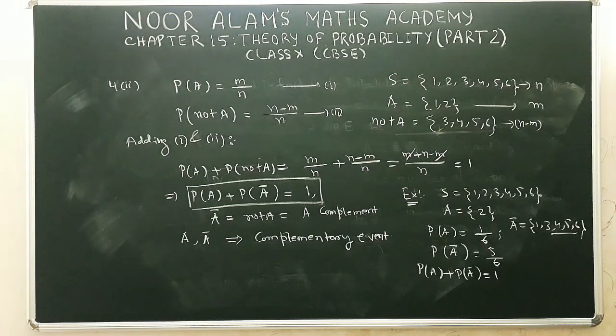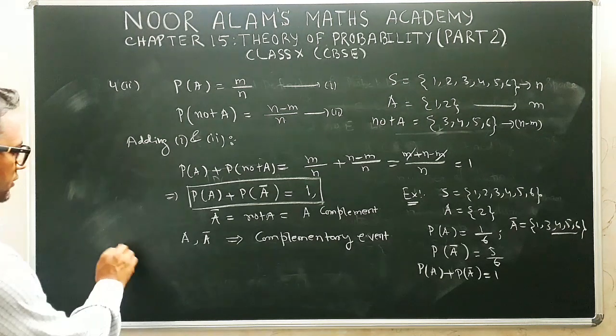Now we go for the next definition, 4 part 3.